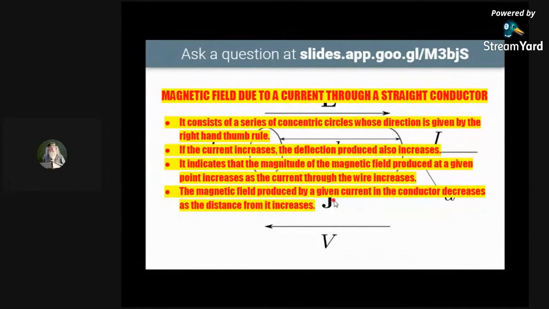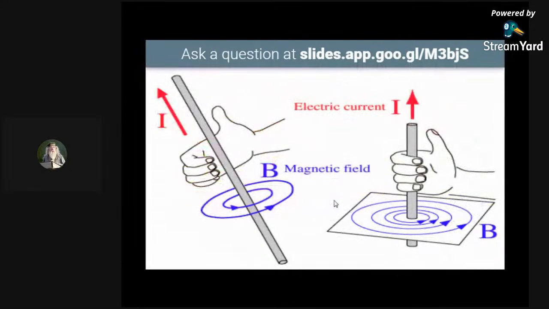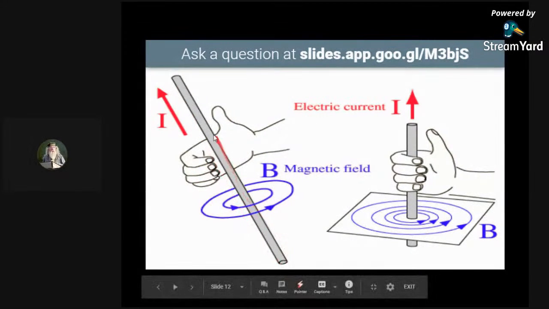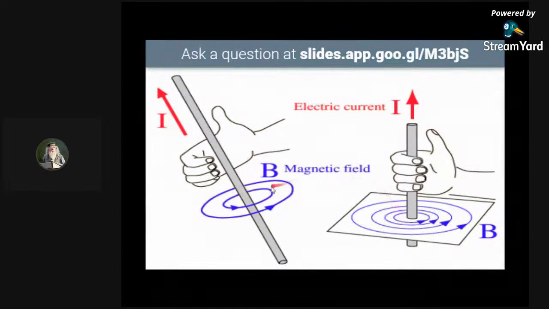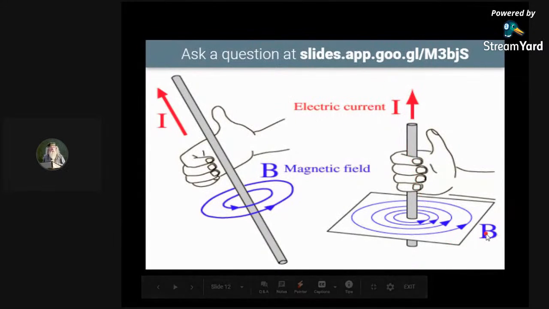Now see the diagram. This is your right hand. This is your thumb. These are your wrapped fingers. This is the current carrying conductor, the wire. This is the paper, and this is just a drawing. So this is the way you are holding it. This is the magnetic field. This is the electric current I. This is the magnetic field B.